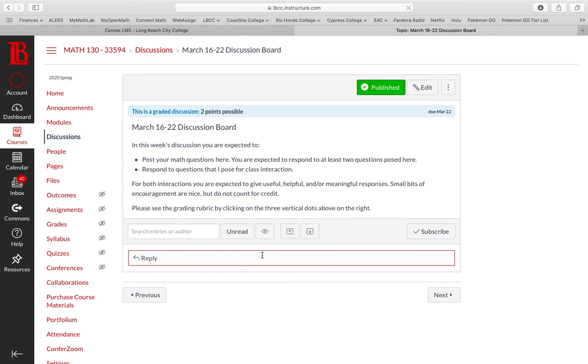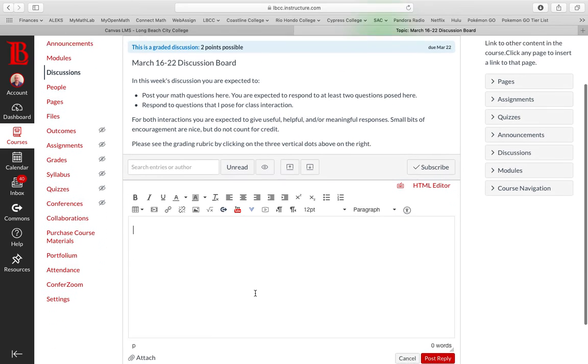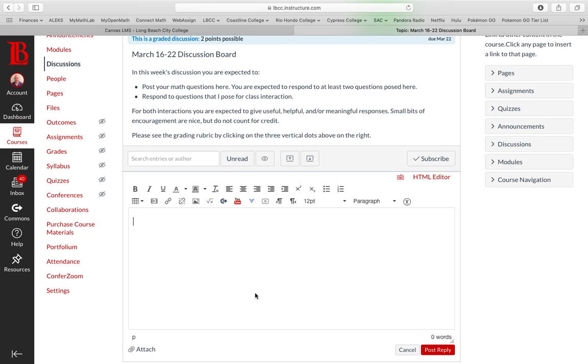So here's the discussion board. You are expected to participate. This is where all communication is going to be for the most part. Any math questions you have, any concerns or anything like that, please reserve email just for specific individual emergencies and things like that. I'm going to try to minimize the email there.